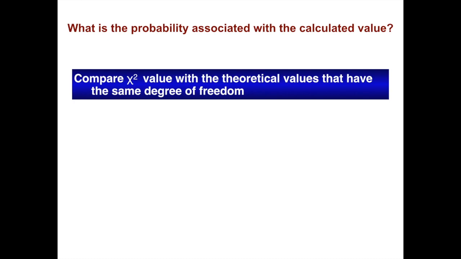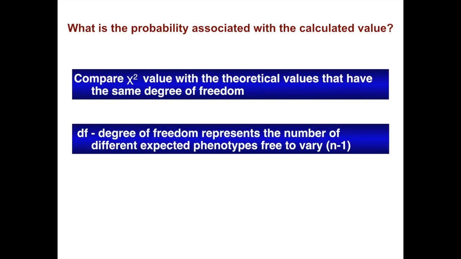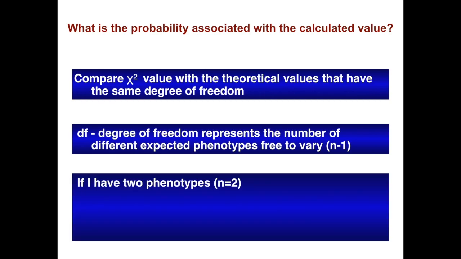We compare the chi-squared value with the theoretical values that have the same degree of freedom. DF, degree of freedom, as I said before, represents the number of different expected phenotypes that are free to vary. That's the number n, and then you minus 1 from them. So if you have 2 phenotypes, n equals 2, here we have white and purple, the formula for the degree of freedom is df equals n minus 1. So therefore, in our case, the degrees of freedom equals 1.